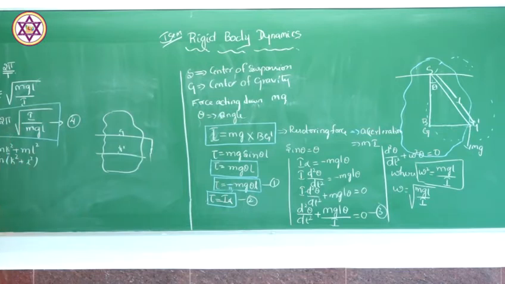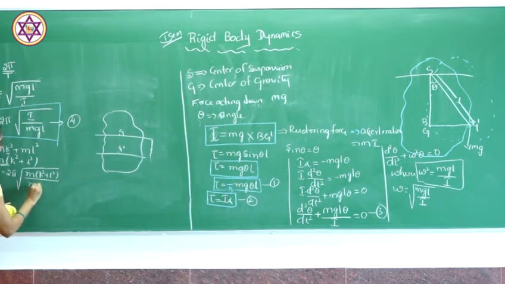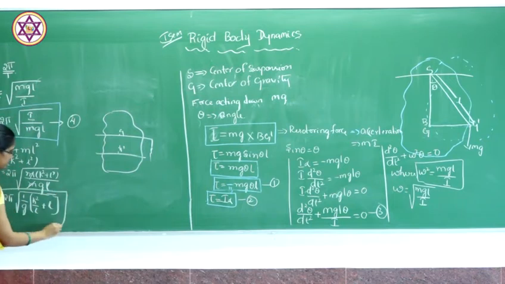Instead of I, just substitute in equation 4, so T will be equal to 2 pi root of m times k square plus L square, divided by mgL. Simplify this equation: m gets cancelled, we are left with 1 by g, k square plus L square over L. This is also the simplified form of the time period of oscillation of a compound pendulum.